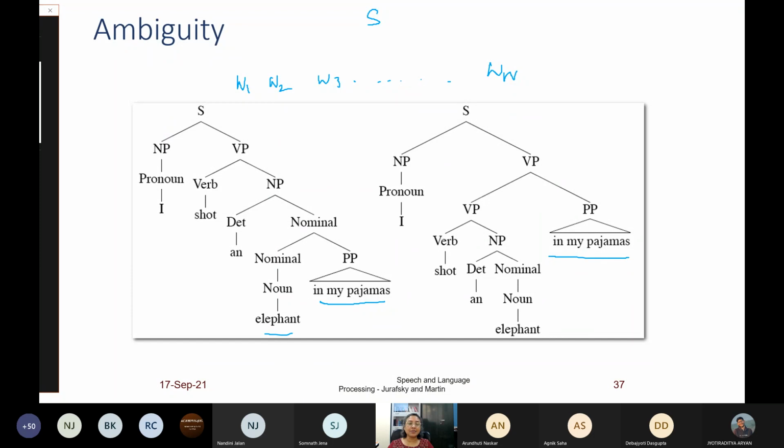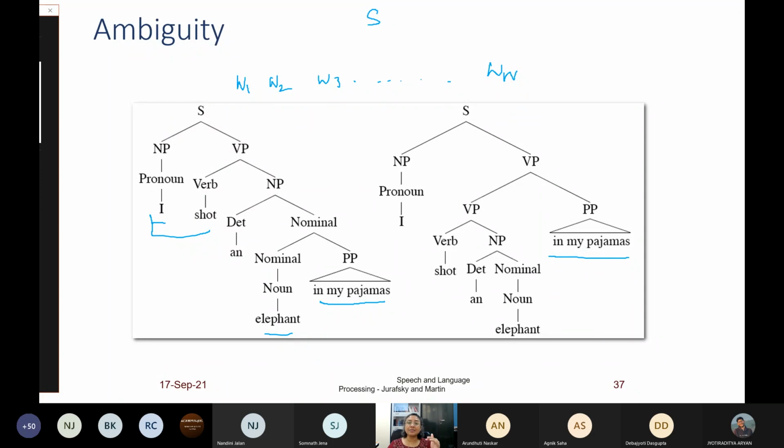For example, I can be a pronoun or a noun phrase. Shot can be a verb phrase. Now, I shot can be a sentence because it comprises a noun phrase and a verb phrase. A single verb is also a verb phrase. So, an elephant is a noun phrase. An elephant in my pajamas is also a noun phrase.